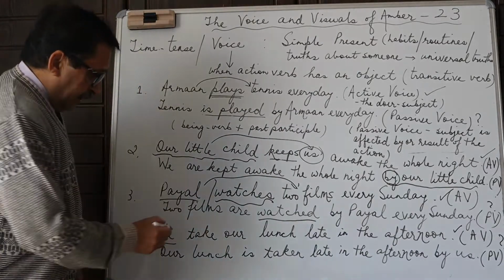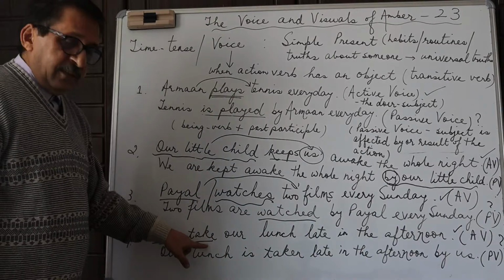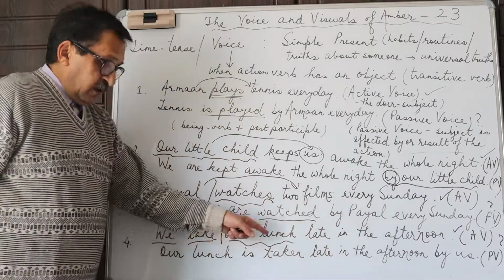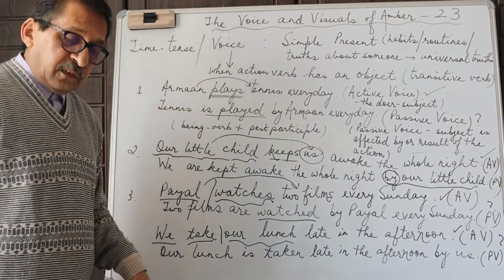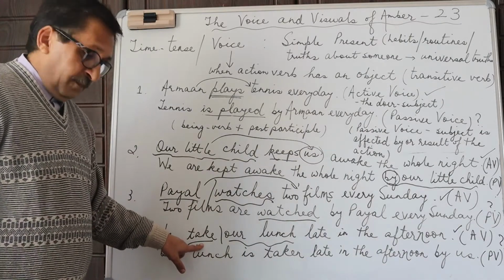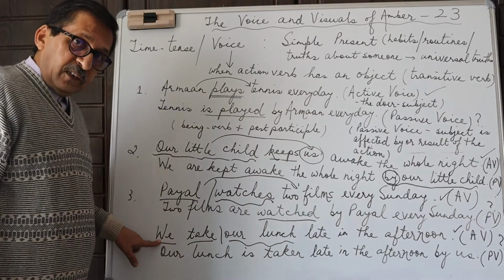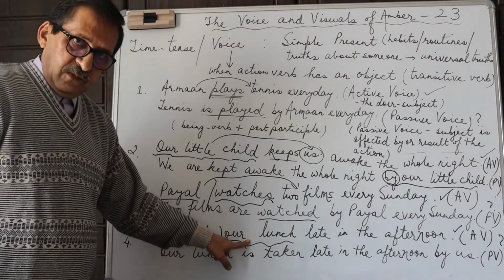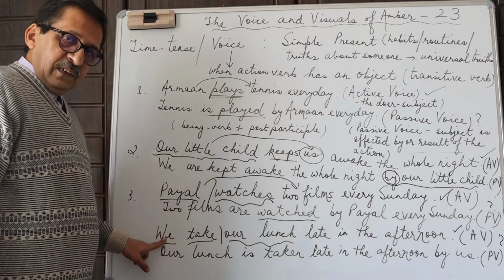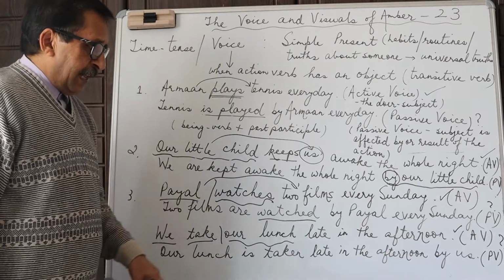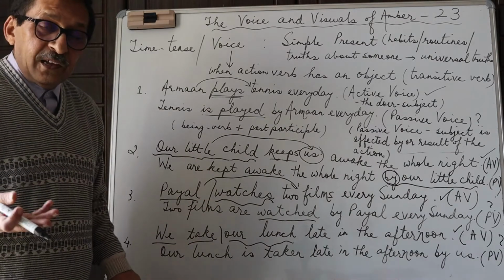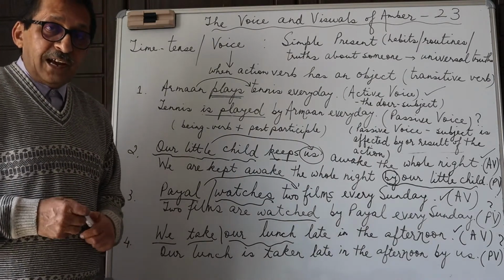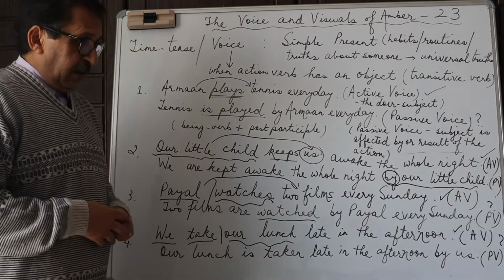Who takes? We take. Take is the action verb. Is it a transitive verb? Yes, it is. We take what? We take our lunch. So our lunch is therefore the object of the action verb take, done by the subject we. So our lunch is therefore the result of the action done by the subject we. We take our lunch late in the afternoon. This is again describing a habit that we have in the family. We take our lunch rather late in the afternoon.